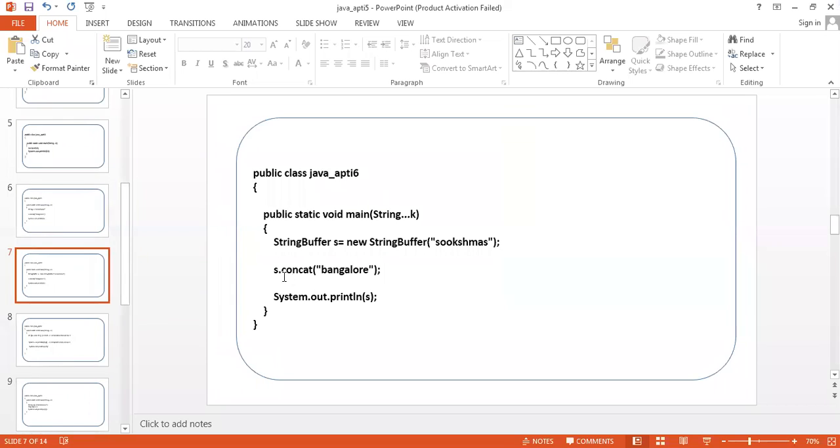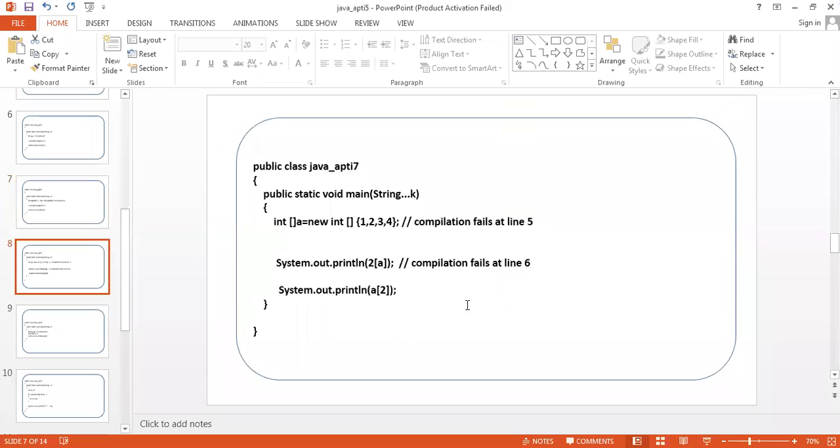So here if we use concat, definitely we'll get the error. We should use append here, dot append. So next question.